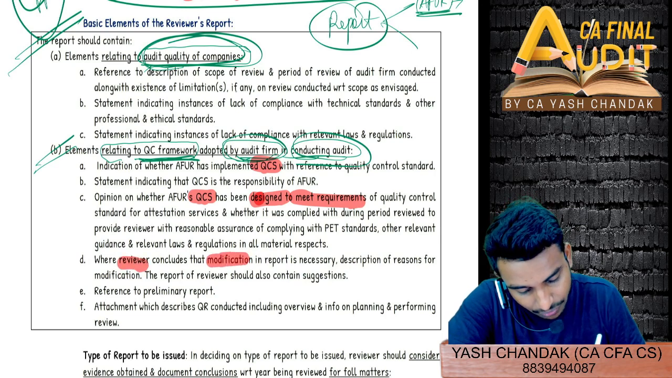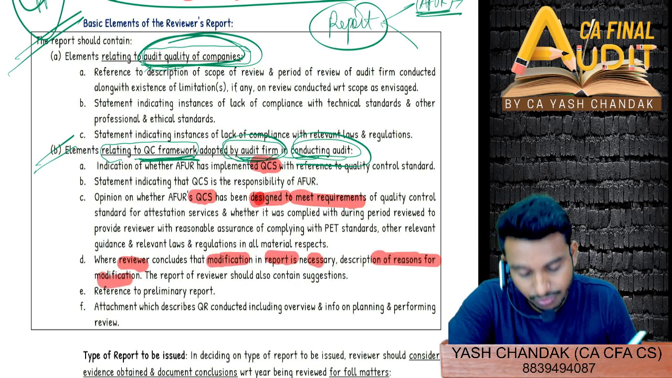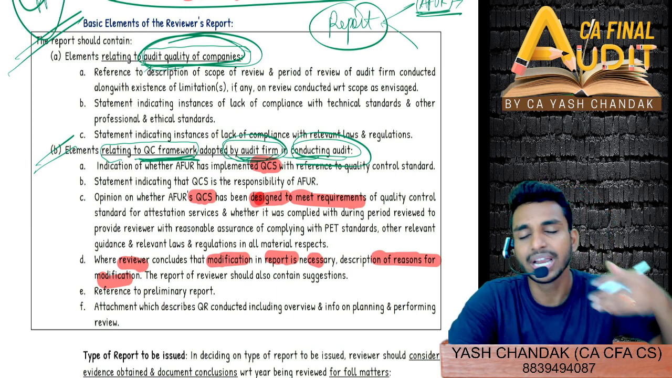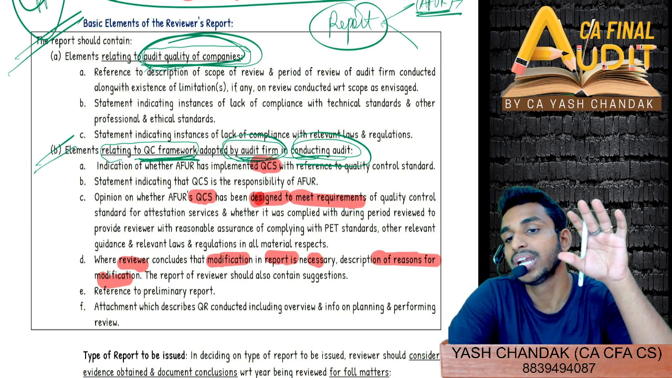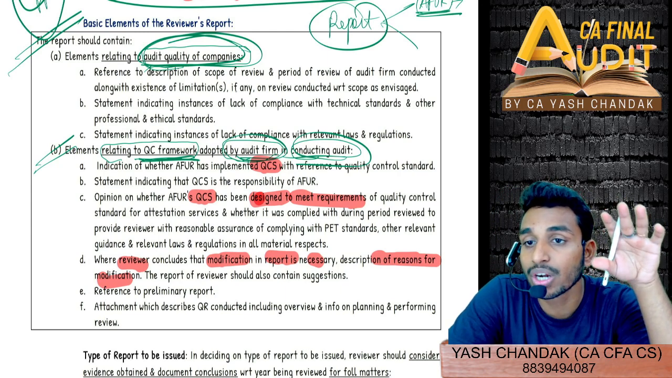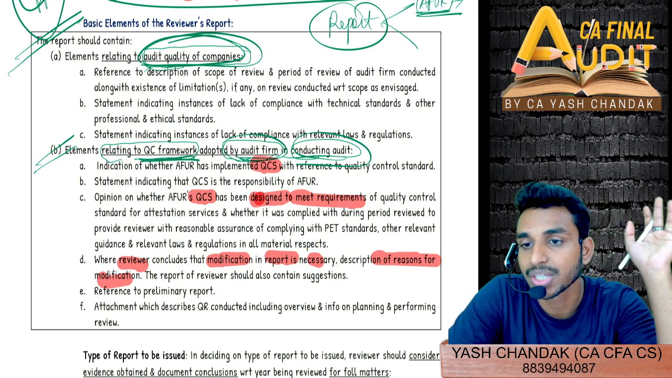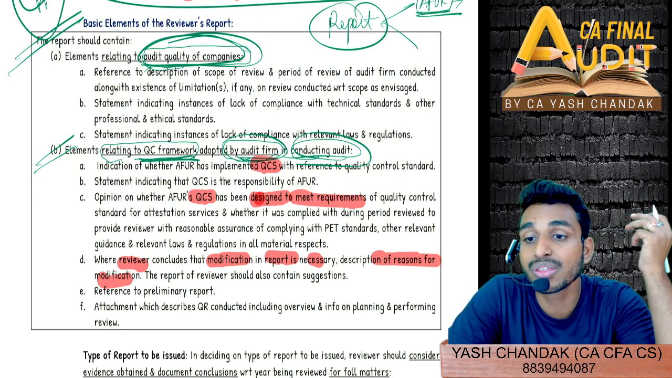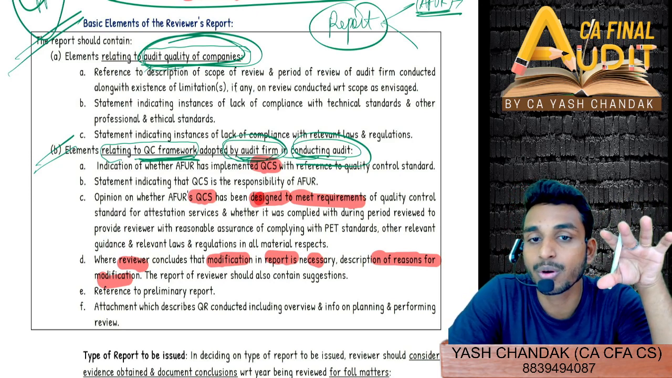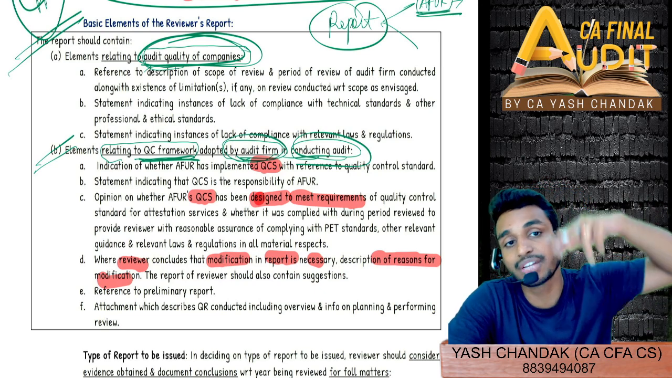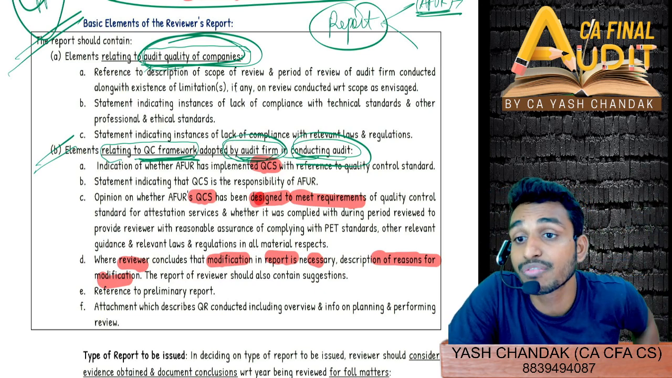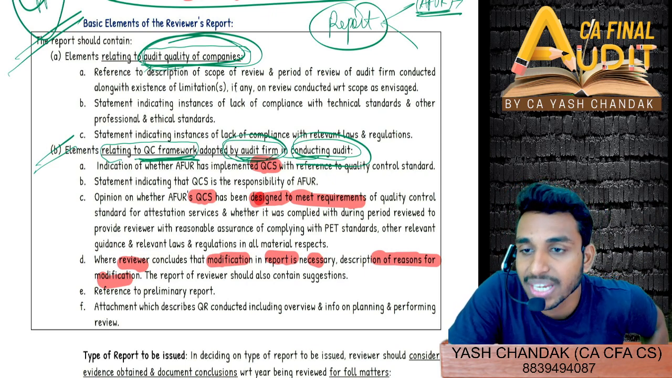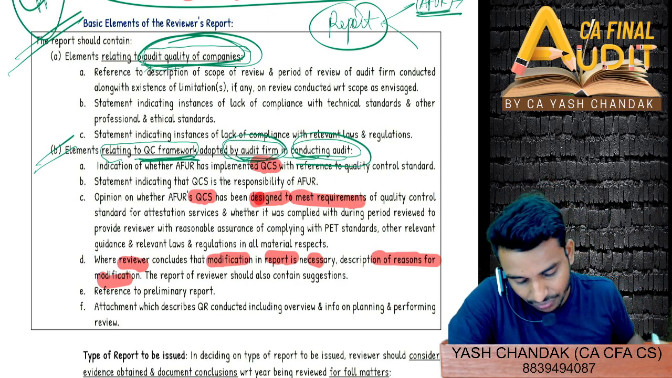Then the reviewer concludes that modification in the report is necessary. Description of the reasons for such modification. Wherever the technical reviewer is modifying his report, I'll also have to give the reasons for the modification. Whenever you are modifying, you will have to give the reasons, right? What we give in our basis for opinion para. Whenever we are qualifying our opinion, we also state why we are qualifying it in the basis for opinion para. Similarly, the technical reviewer, whenever he is modifying his report, will also give the reason for modification.